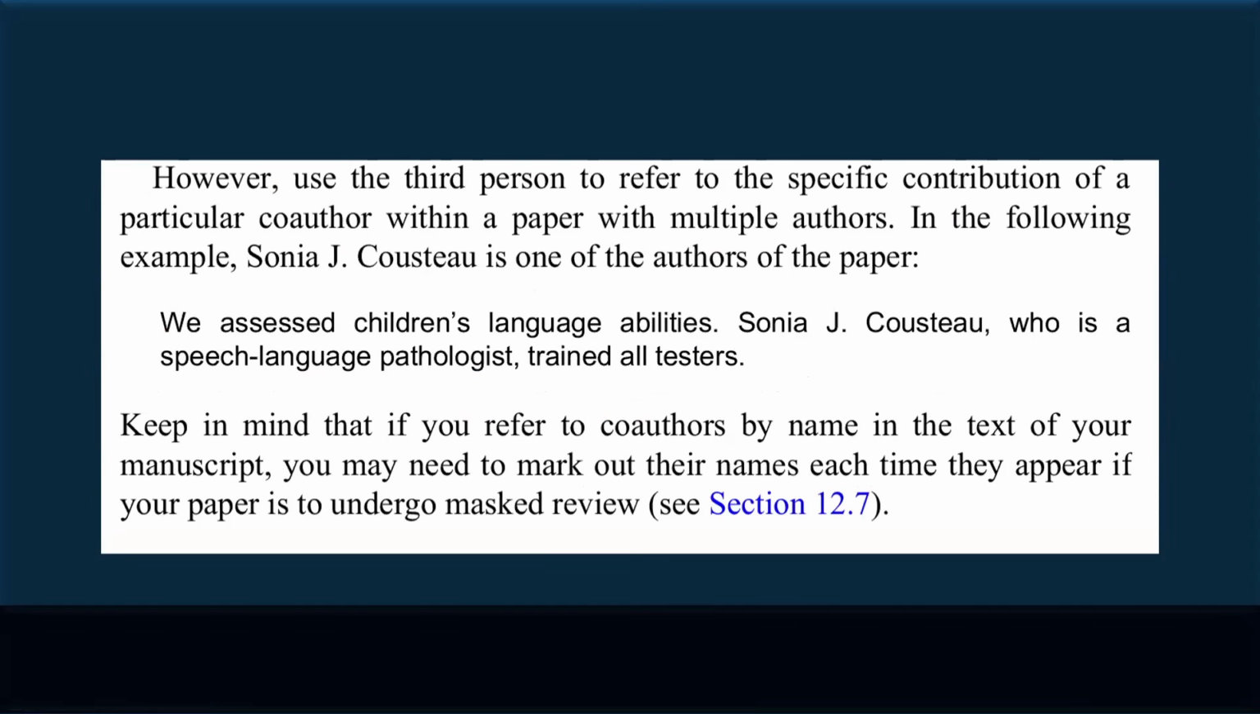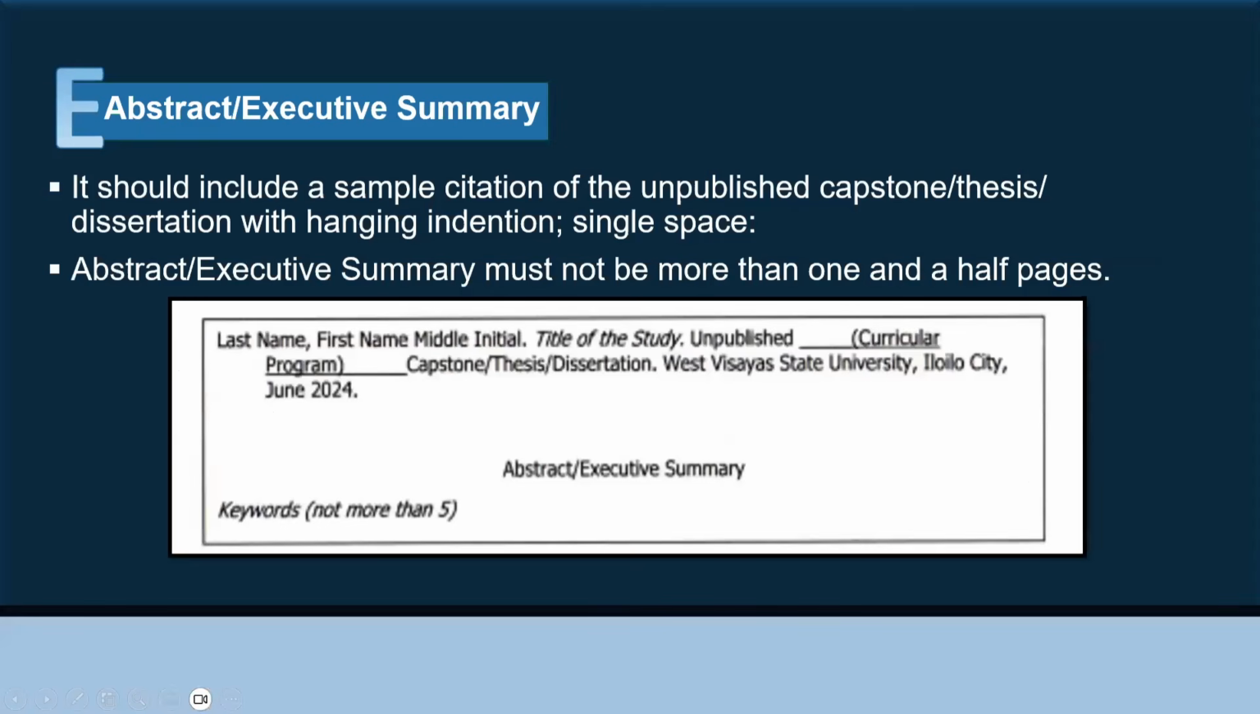We assess children's language abilities. Sonia, who is a speech language pathologist, trained all testers, and eventually you may have she, etc. Right? Because she is specifically an author among the list of authors of that particular paper. Keep in mind that if you refer to co-authors by name in the text of your manuscript, you may need to mark out their names each time they appear if your paper is to undergo masked review. So do not reveal their names for blind reviews.